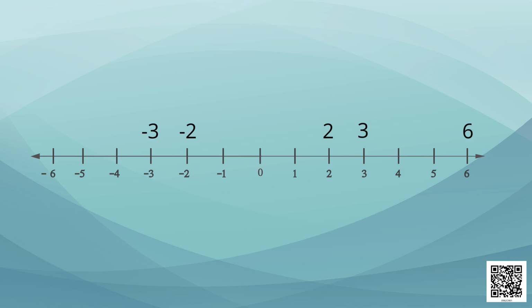Now our next number is 1 upon 2. How can we show this on a number line? We have talked about it earlier also. At exact midpoint between 0 and 1, we can show 1 upon 2. We will also see some other easier ways of representing it a little later.